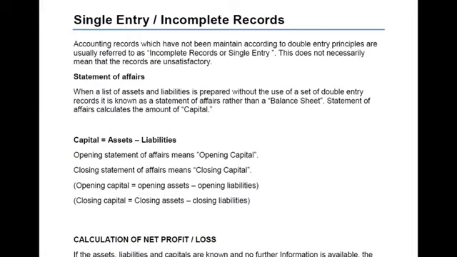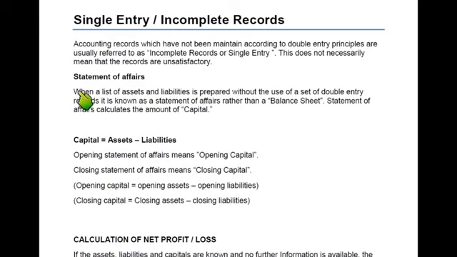Now let's move forward. There are some terms that we need to understand. First of all, there is a term known as statement of affairs. Statement of affairs, these are not the affairs that most of the guys are thinking about. These are something different. Statement of affairs means it is a rough balance sheet. Balance sheet is also known as statement of financial position.